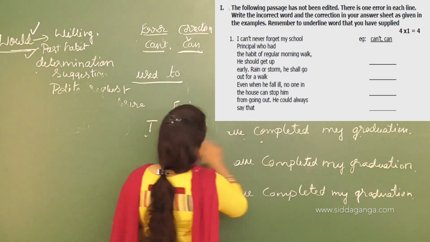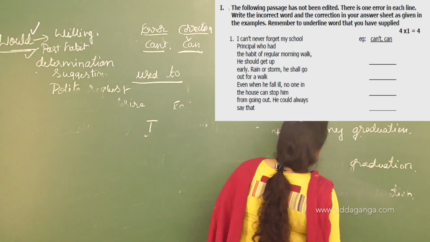And let's talk about the passage. What is the next problem?